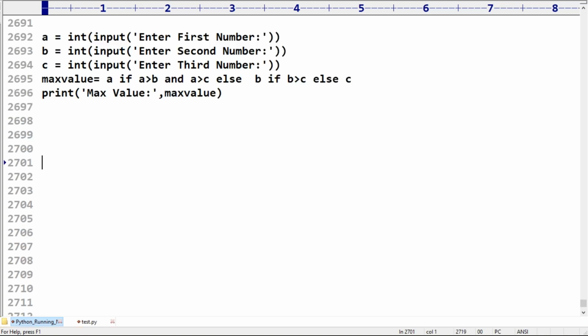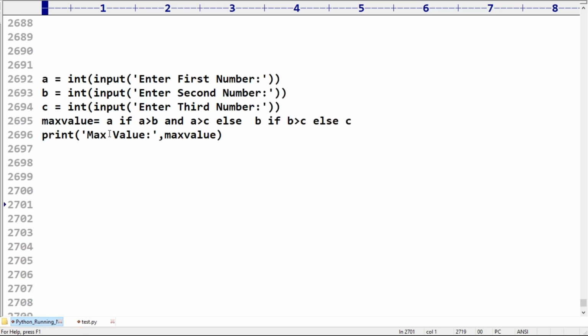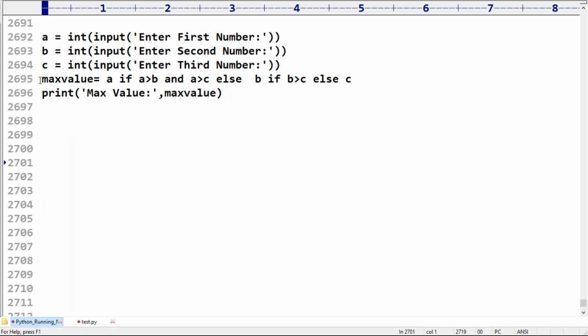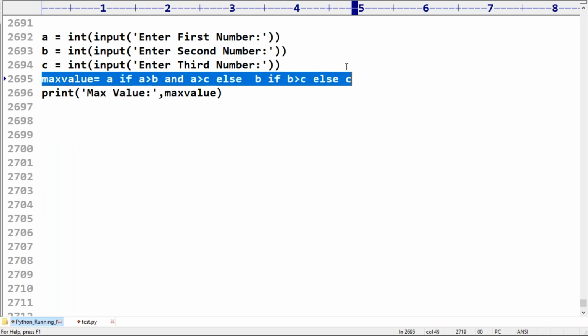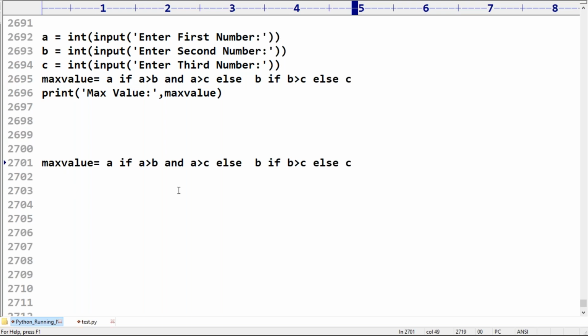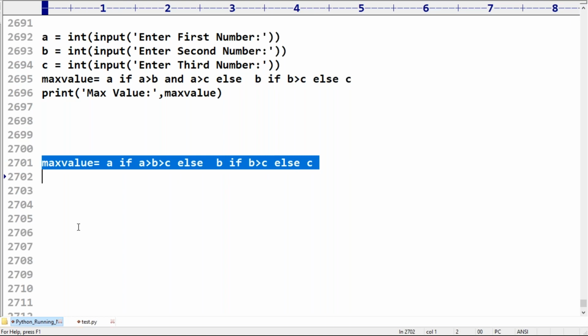Please, one minute before going to the next example. Anyone having the doubt: sir, why don't you take it in this style also? A greater than B greater than C. If A greater than B, A greater than C, then A is the value, otherwise like this. Can I take like this? Some people in the chat window are asking, yes sir, why don't you take like this? Sorry, it is not going to work.